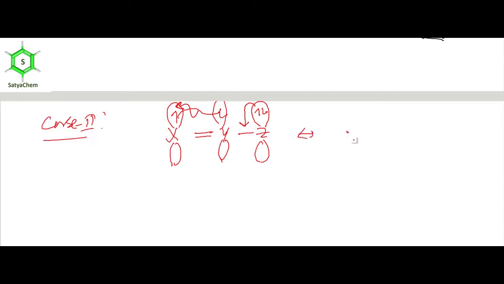Now the resultant structure will be: X bears the negative charge. So the negative charge gets shifted from Z to X. Now X bears the negative charge, and the double bond is now between Y and Z.